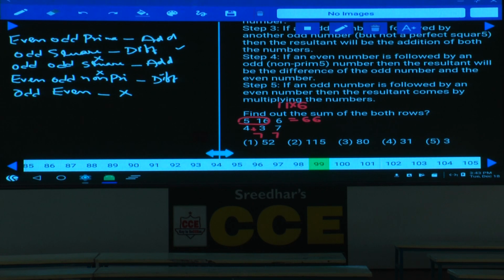Odd followed by another odd number, odd but not a square. Hence we should add these two. And 7 plus 7 is how much? 14. Then what is the question here?